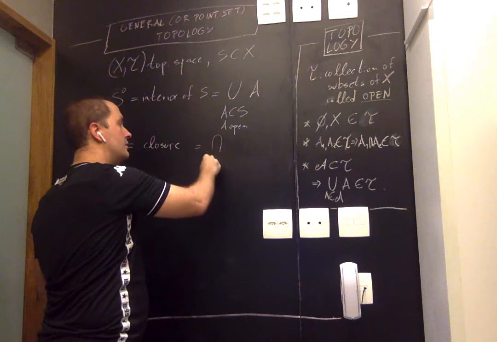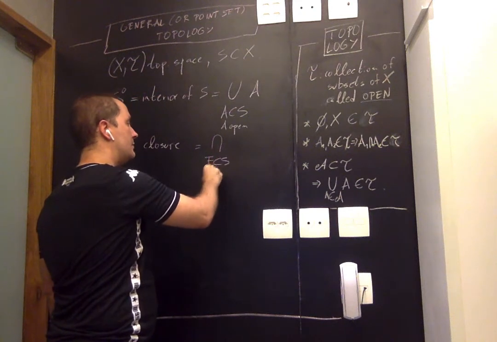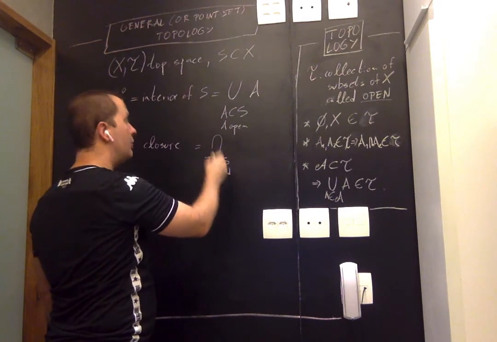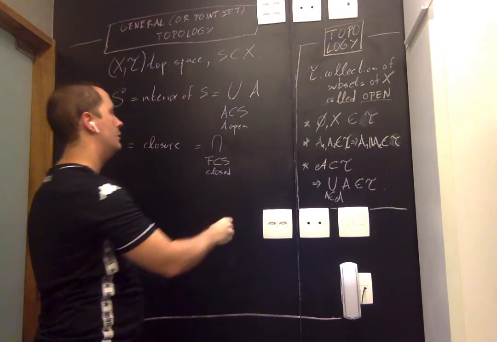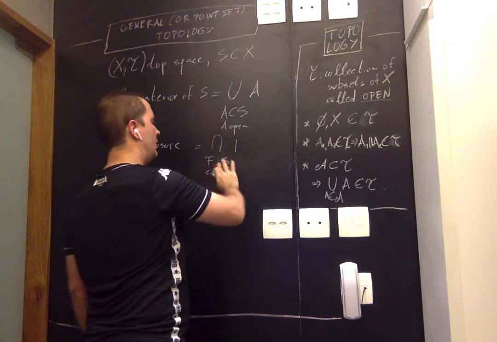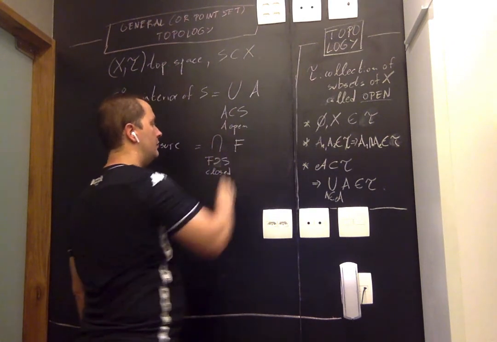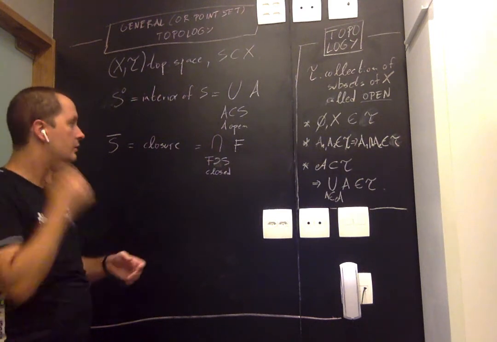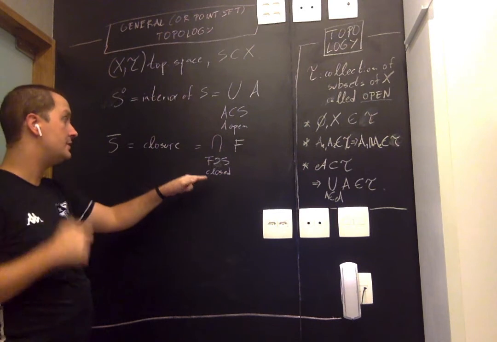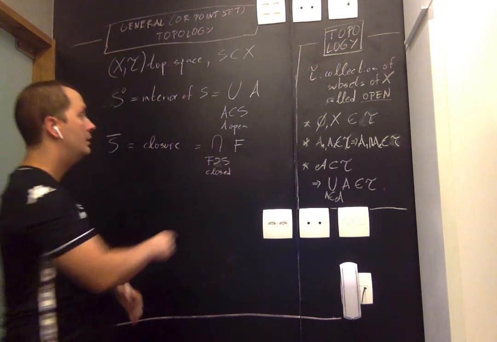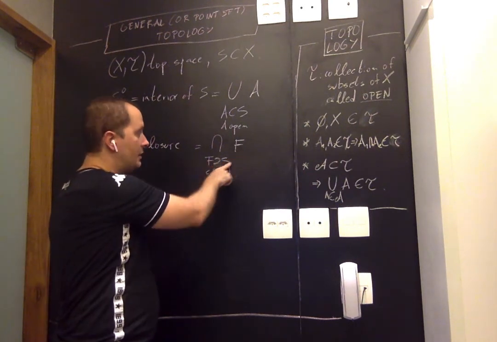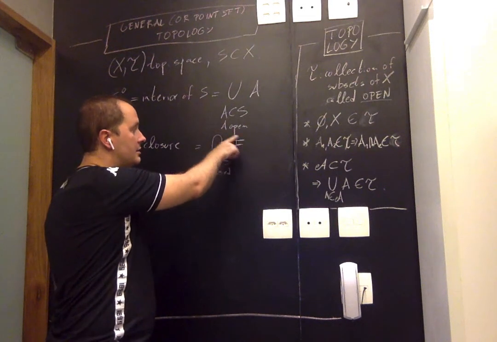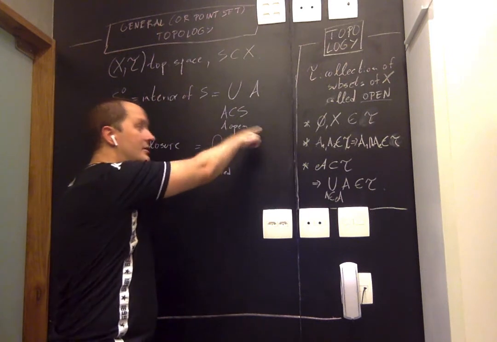It's the intersection of all closed sets, and I mean closed sets in terms of the topology over here, and now I have to reverse, and I have the intersection of all closed sets that contain S. So this is the smallest closed set that contains S, meaning it's a closed set because it's an intersection of closed sets. And any closed set that contains S appears in the intersection, therefore it contains the intersection.